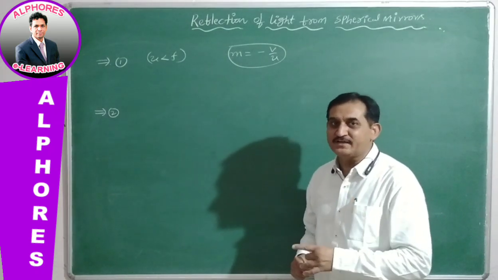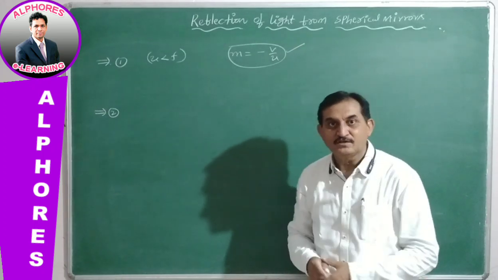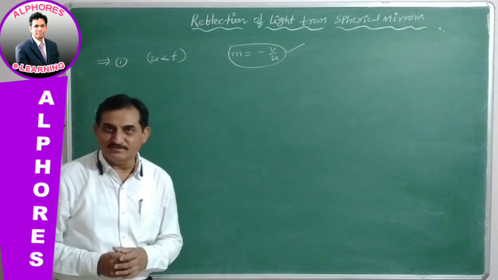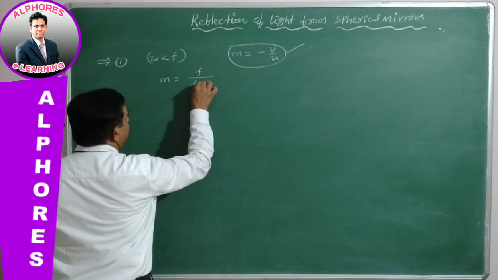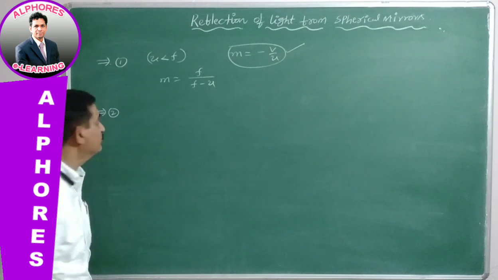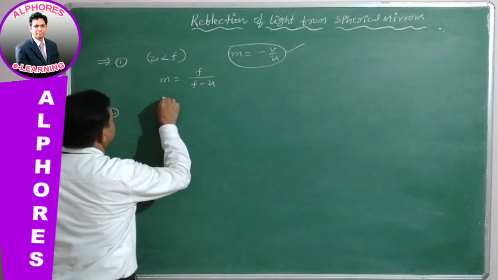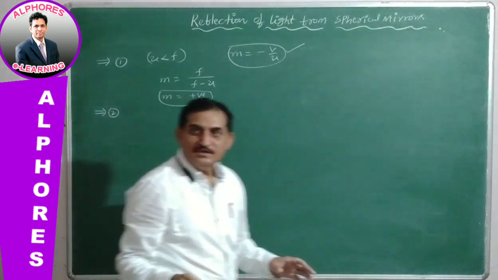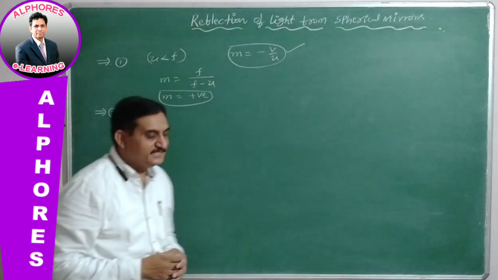In order to verify the nature of image, whether it is erect or inverted, we use this magnification formula. We can also use one more very relevant and comfortable equation, magnification equal to f by f minus u. This is also a useful formula instead of m equal to minus v by u. When u is less than f, magnification directly gives a positive value. If magnification is positive, it is an erect image.